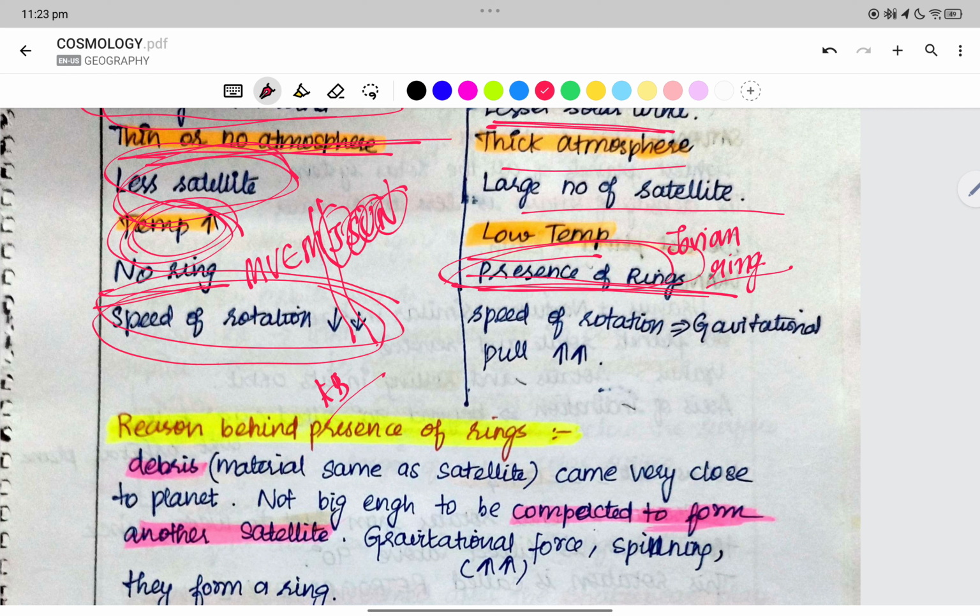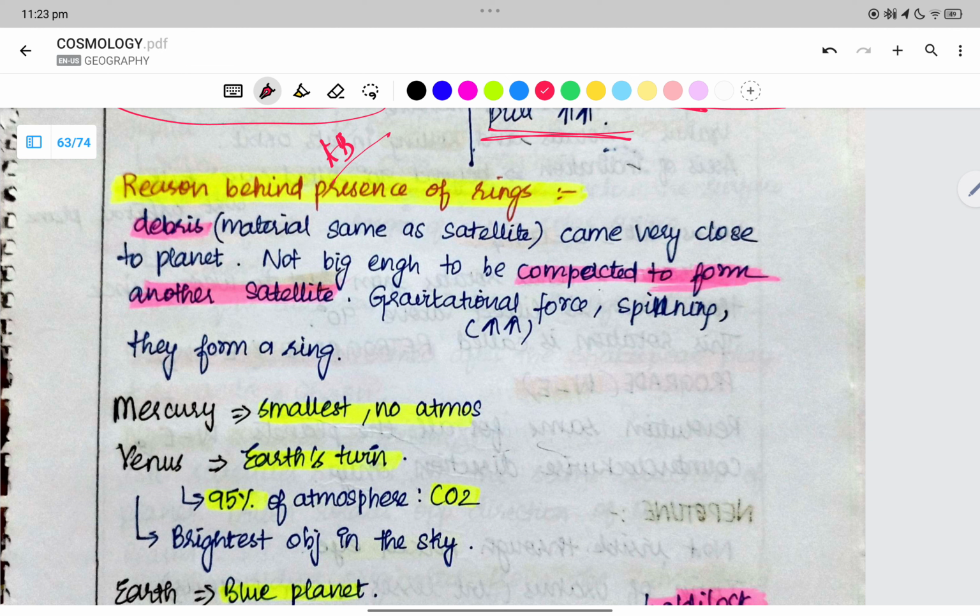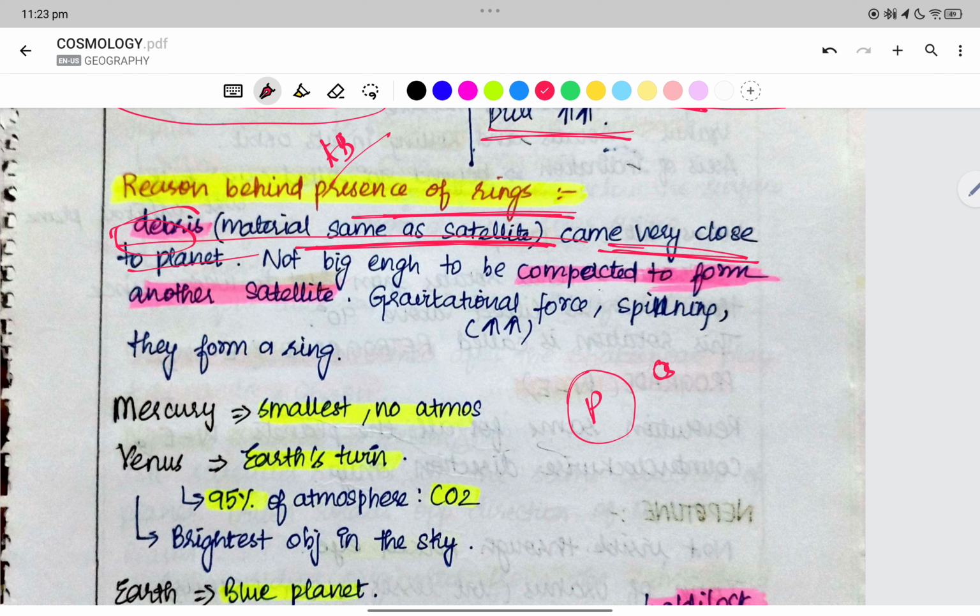Speed of rotation is less. The speed of rotation, due to the gravitational pull, is higher. Reasons behind the presence of the rings. Debris is nothing but material which is the same as that of the satellites. They came very close to the planet. Let us assume the orbit of the satellite, right? Somewhat like an elliptical orbit.